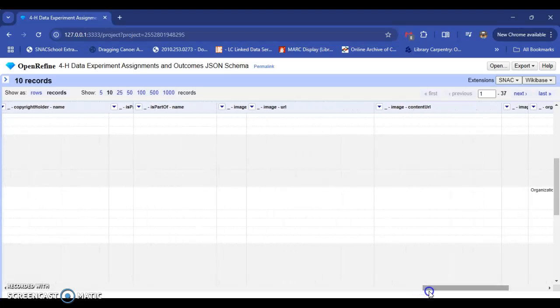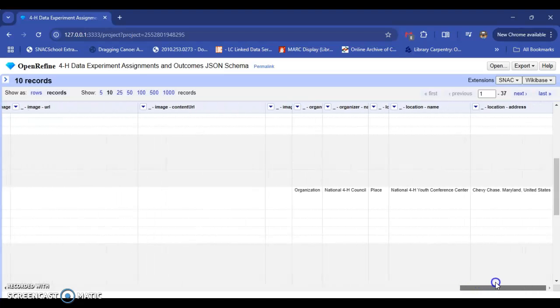Image URL, content URL. The information is still being plugged in. Organization or organizer, location name, the address, Chevy Chase, Maryland, United States. So it looks like this is the last column or field.